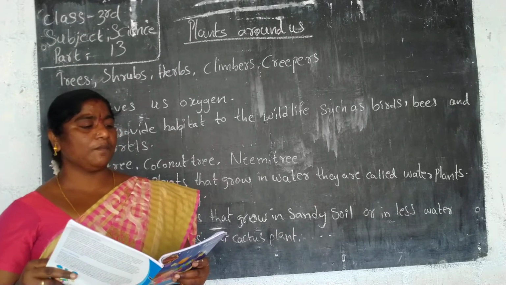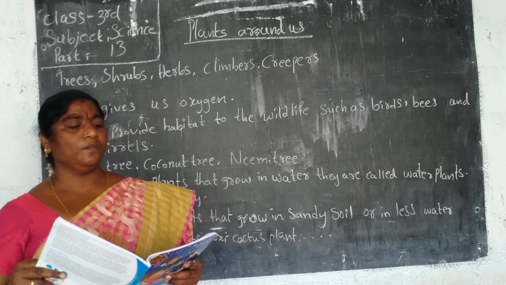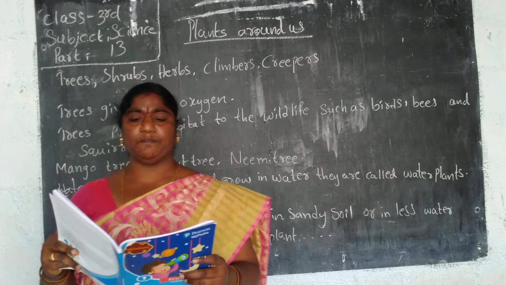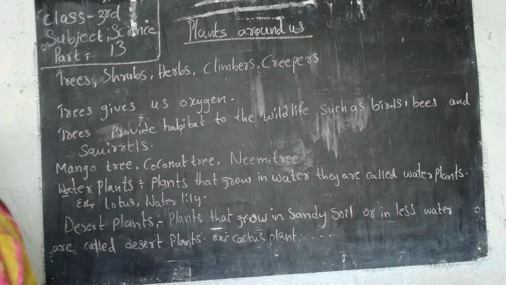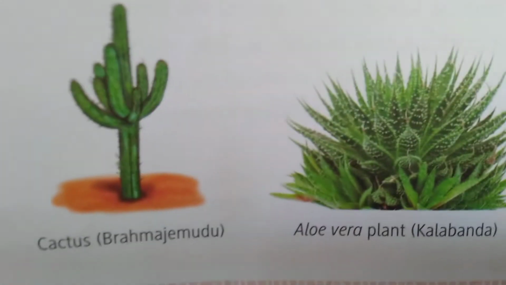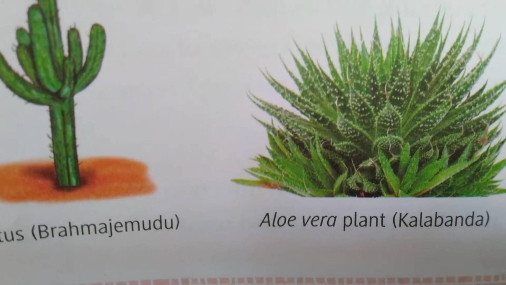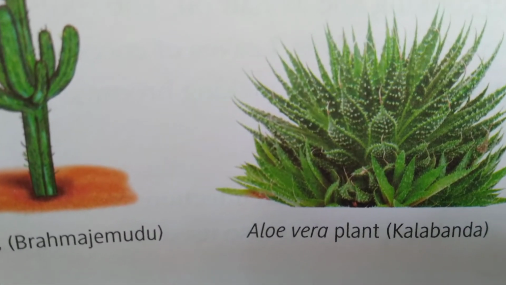Examples of desert plants are cactus, aloe vera, palm, and acacia. Just wait, I will show the picture to you. This is the cactus plant, which we can also call Brahmajamudu. Cactus and aloe vera we use in our homes. We keep the aloe vera plant in our homes. We can call it Kalabanda.